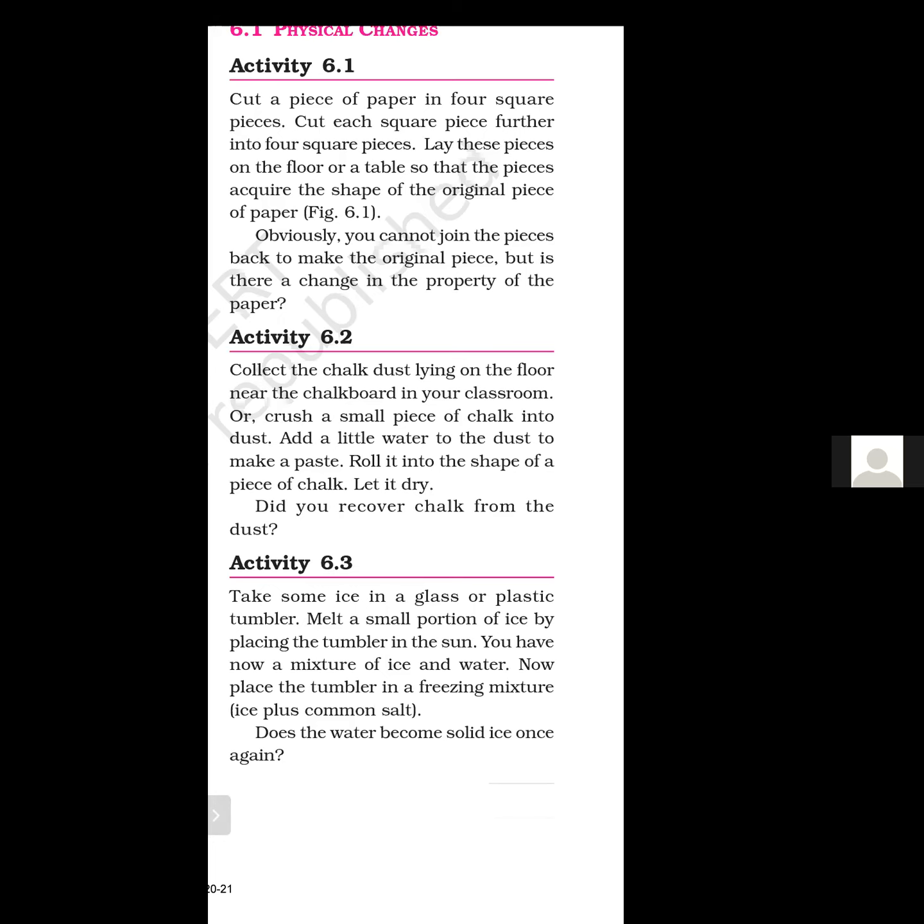So which type of change is this? This is a physical change because there is a change in shape and a change in size. But chalk powder has the same nature as the original chalk. No new substance is formed. So this is a physical change.